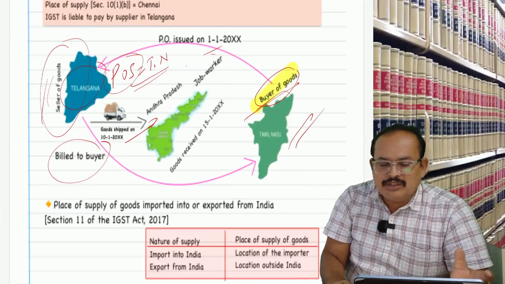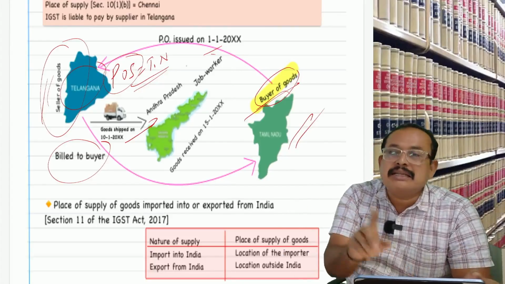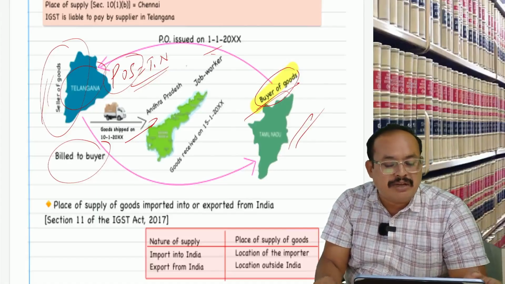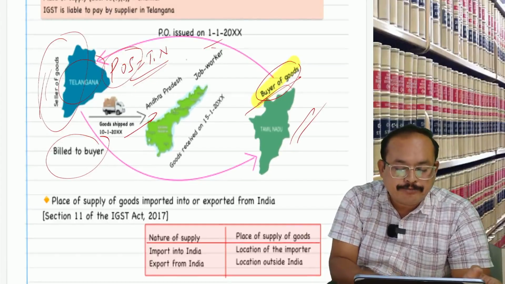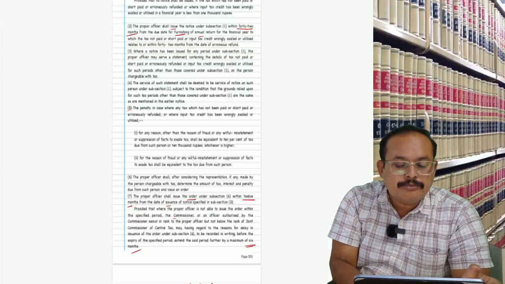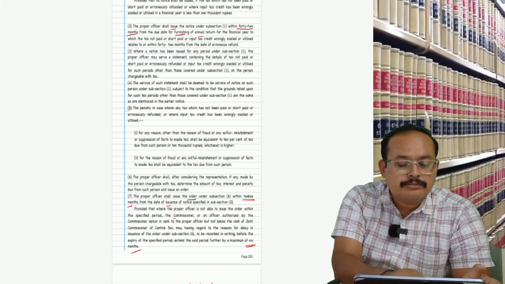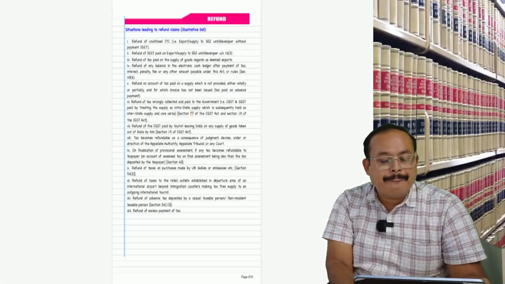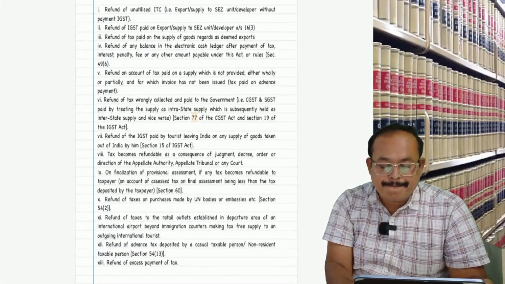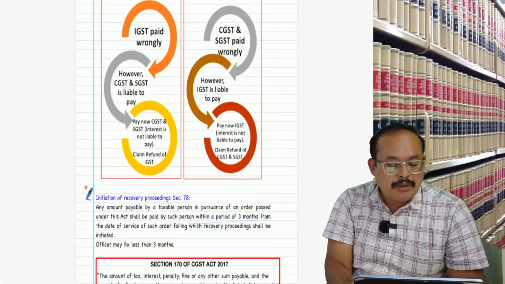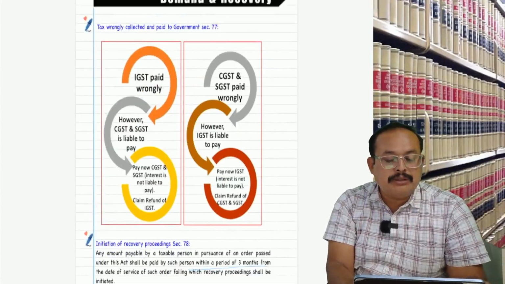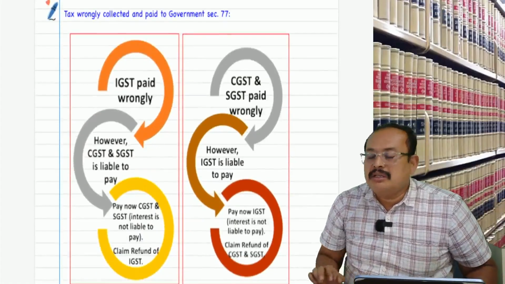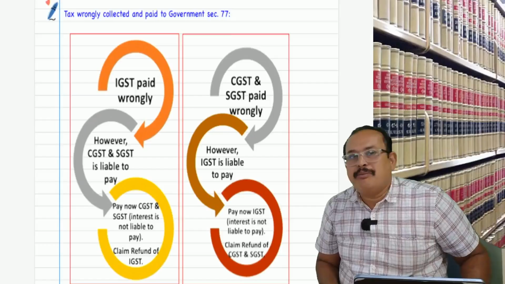So for you asking about Section 77, I am presenting it here from the Volume 2 material. Look on the screen, please.